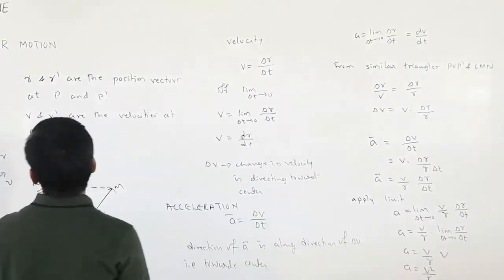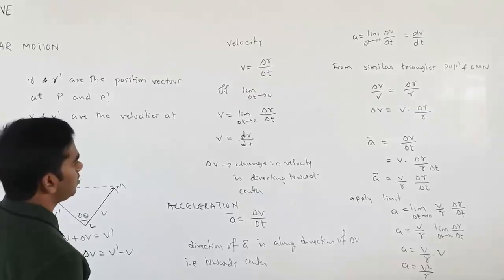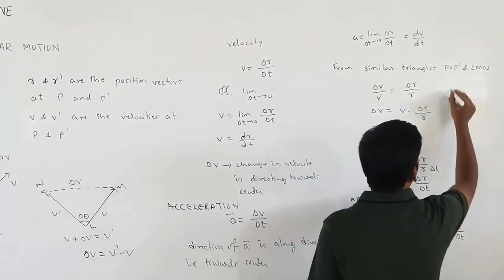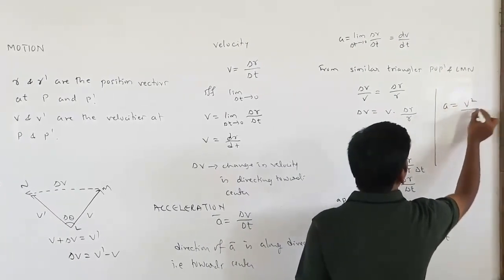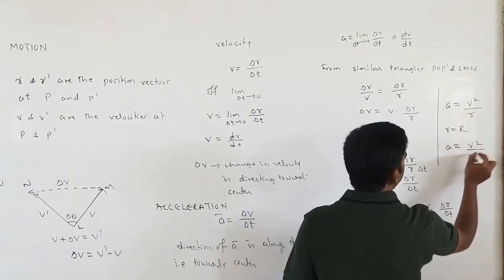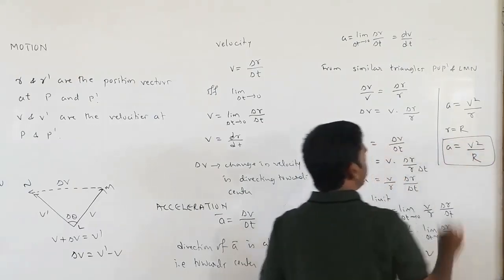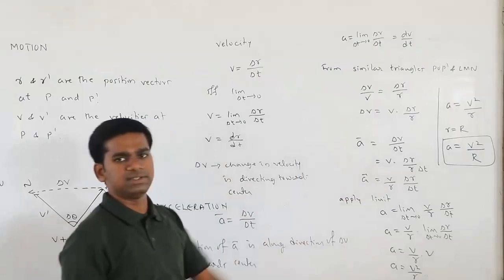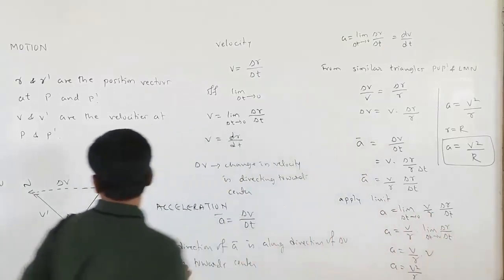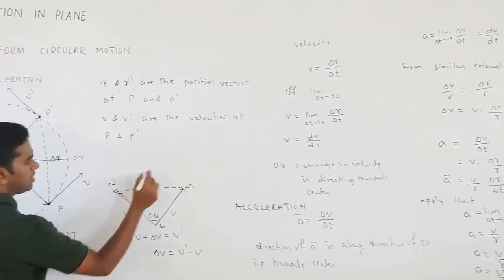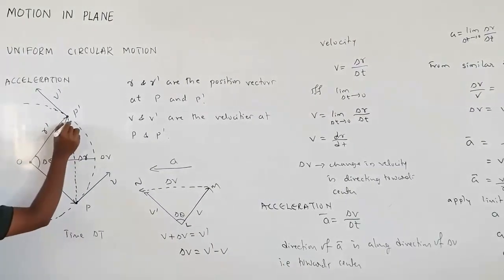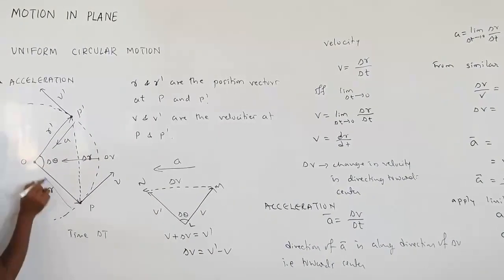So acceleration is equal to V square divided by R. Let me take R as capital R. So A equals V square divided by R is what it is going to be. That is your acceleration. But what is the direction? It is always towards the center, because it is along the direction of delta V. So this is the direction of your acceleration, meaning acceleration is towards the center. When the object comes here, acceleration is towards the center. When the object is here, acceleration is towards the center.